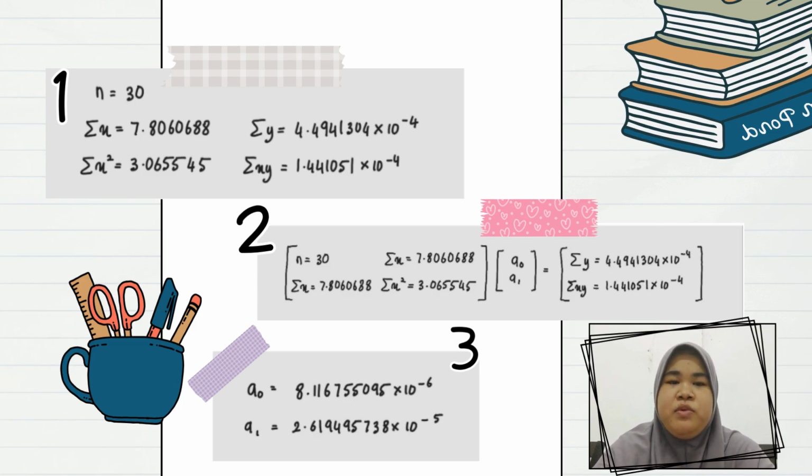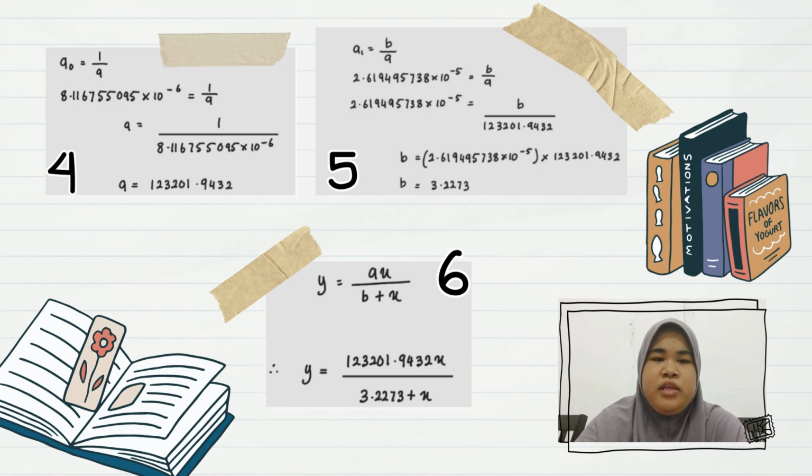First, we obtain the value of n, the number of data, and the sum of x, sum of y, sum of x to the power of 2, and sum of xy. After we get the values, we write the normal equation in matrix form of 2 by 2. And using equation mode in the calculator, we got the values of A0 and A1. Next, we know that A0 equal to 1 over A. Using this, we find the value of A.